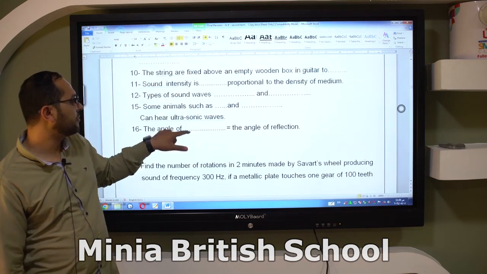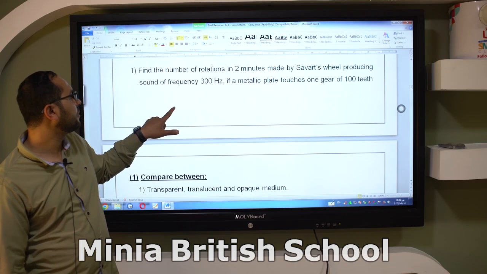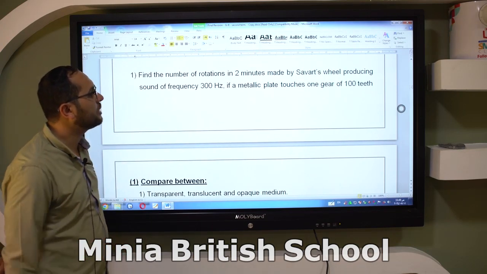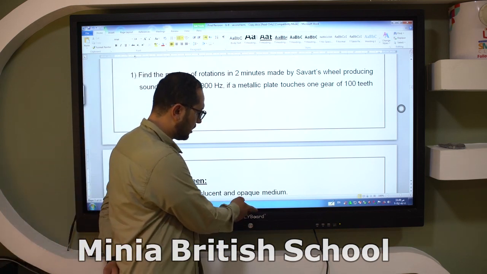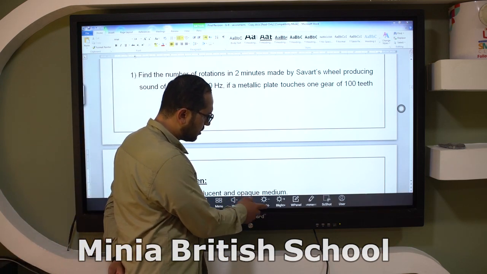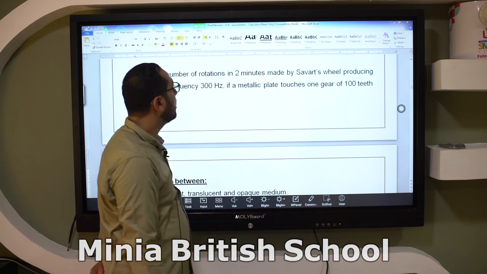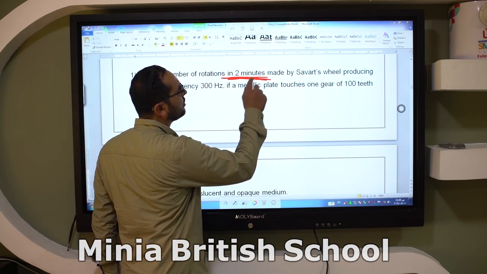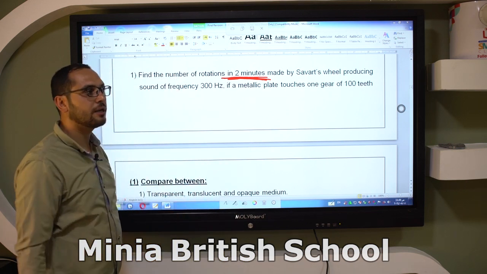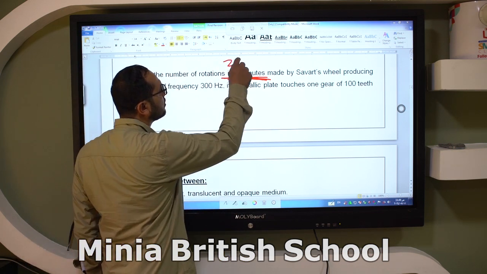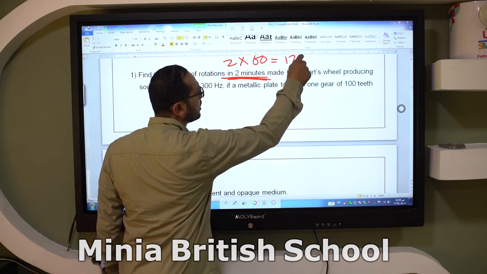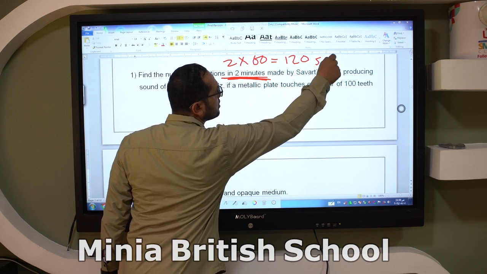Okay, we have the most important problem here. This is a problem in the Savart wheel. Find the number of rotations in 2 minutes. Look here, you must convert the time into seconds. Okay, 2 minutes times 60 equals 120 seconds.